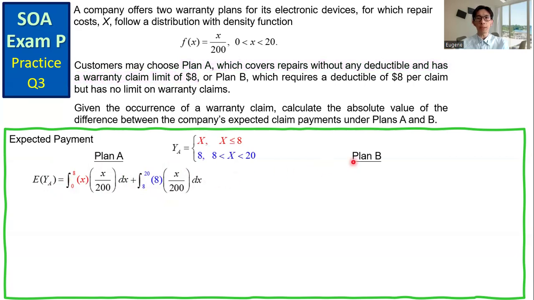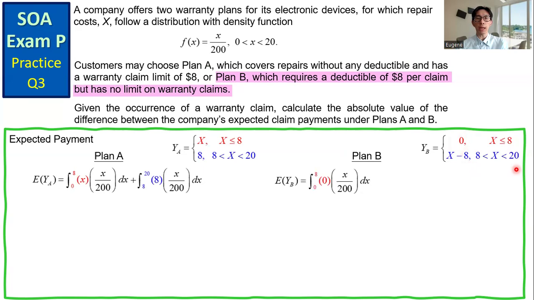And then for Plan B, let YB denote the payment under this plan. Because of the deductible of $8, if the repair cost is less than or equal to $8, the company pays 0. And if the repair cost is between $8 and $20, the company pays X minus $8. Set up the expression for computing the expected payment under Plan B.